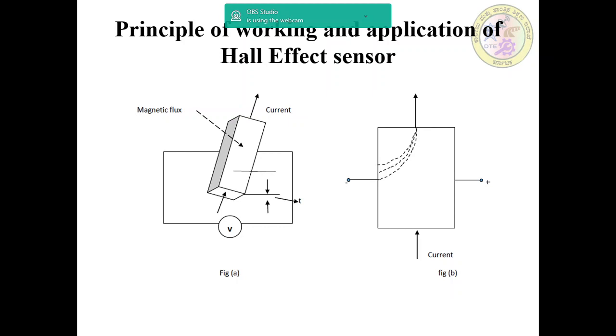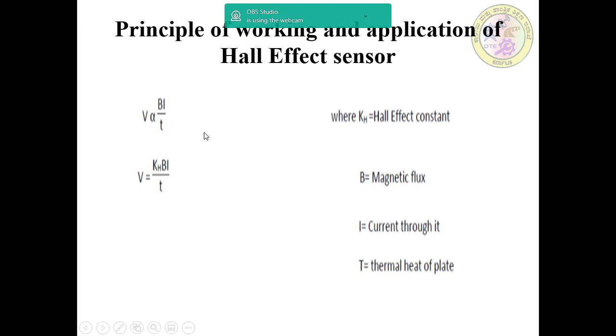that is, the transverse potential difference V is directly proportional to BI by t, or V equals K_H BI by t. Here K_H is the Hall effect constant, B is the magnetic flux, I is the current through the plate, and t is the thickness of the plate, not thermal heat of the plate. This is the thickness of the plate.